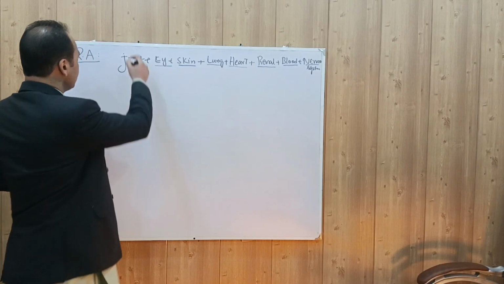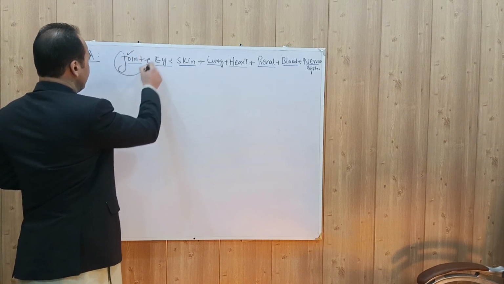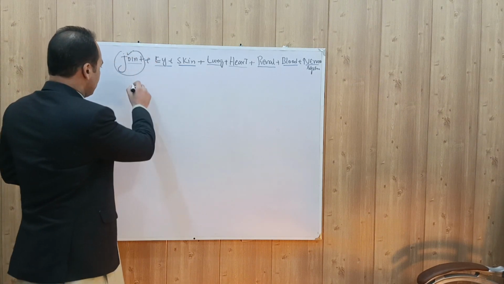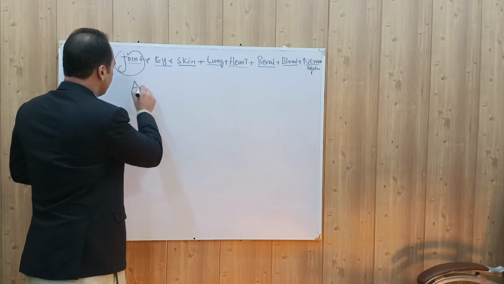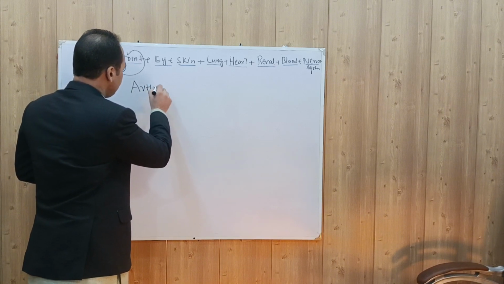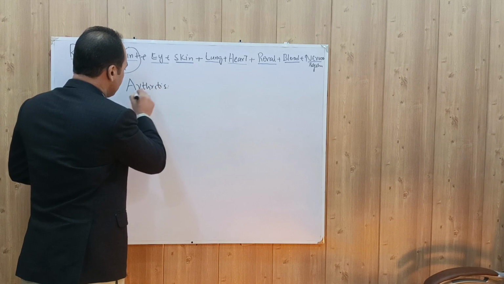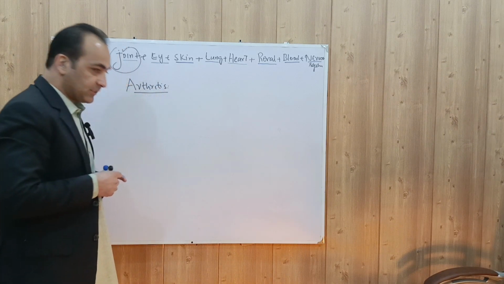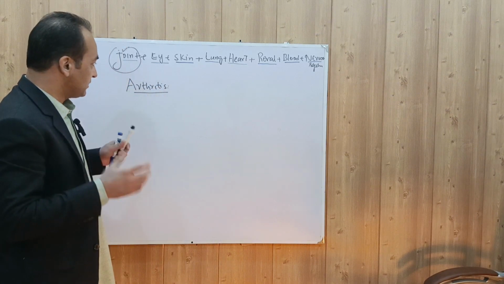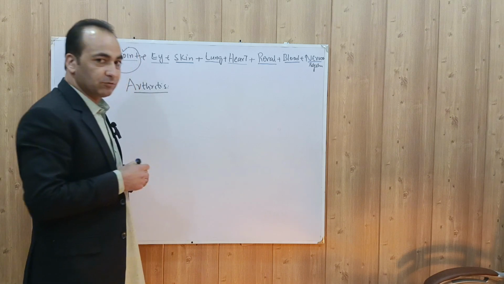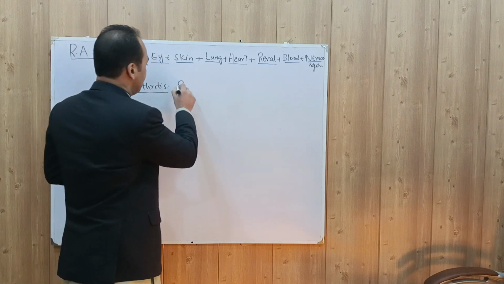Now in the joint it can cause arthritis. Joint involvement means arthritis. Rheumatoid arthritis causes symmetrical arthritis, meaning both hands and both feet will be involved.